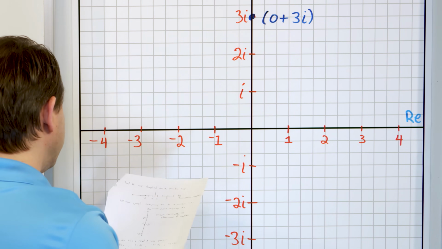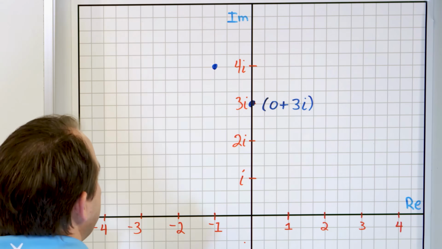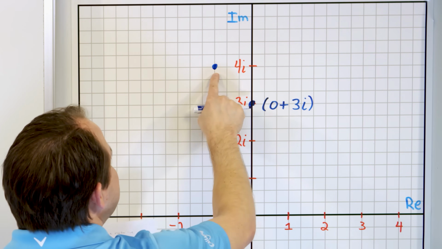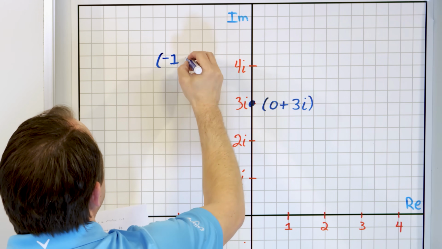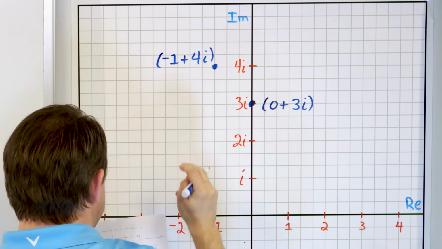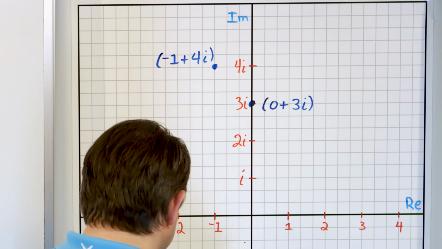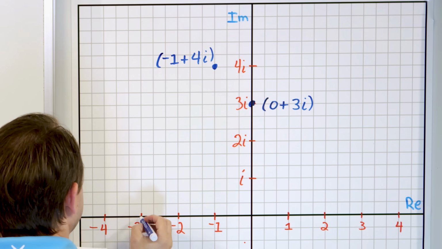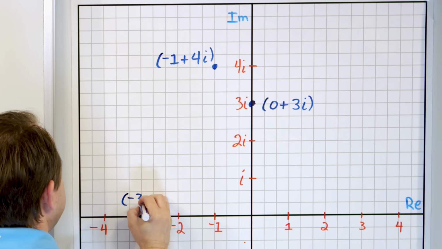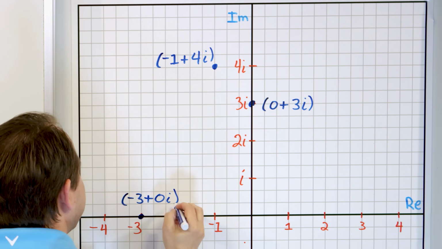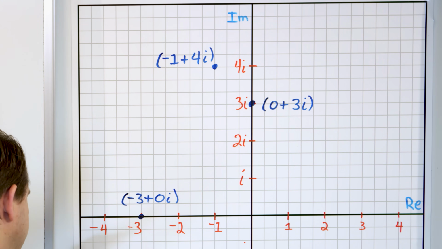All right. What would this point be right here? Let's go up here. What would this point be right here? Well, the real part is -1. And the imaginary part is 4. So really what I would put is -1 plus 4i. This is the complex number that's associated with this point right here. So cranking right along, what would a number over here be? Let's go ahead and do a dot right here. The real part is -3, but the imaginary part is actually 0 because it's living right there on the axis. So this is -3 plus 0i.